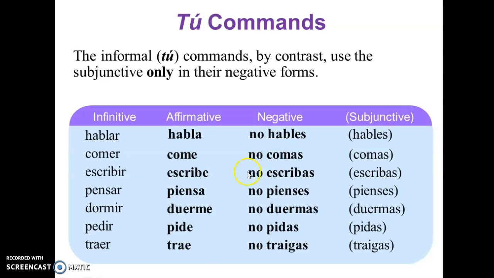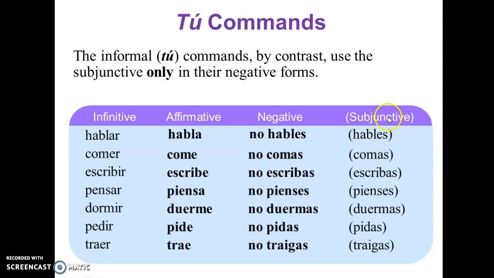But then when we are negating something like don't do this, don't do that. So don't speak, don't eat, don't write, don't think, don't sleep, don't ask, don't bring. So no hables, no comas, no escribas, no pienses, no duermas, no pidas, no traigas.